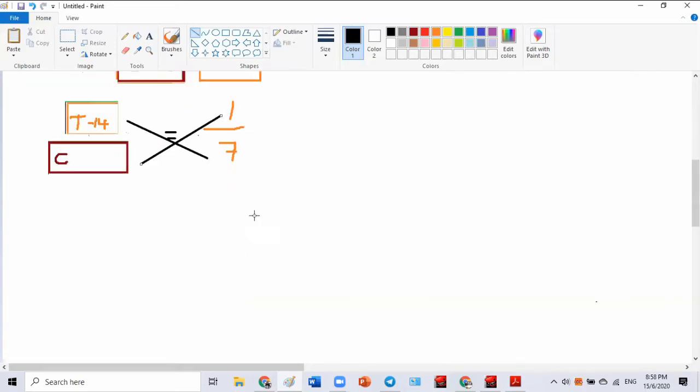Do you understand? Yeah, I can draw a long picture, but I don't want to. This is 1. This is 7 times. That means 1 of this is equal to 7 of this. That means chocolate is equal to 7 of this. Understand or not, people? 7 of this, tart minus 14, is equal to chocolate. This guy is 1 unit only. This guy is 7 units. So 7 of the tarts minus 14 is equal to chocolate.